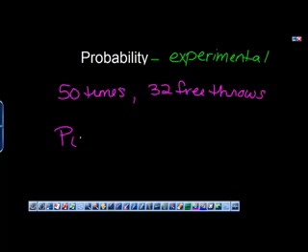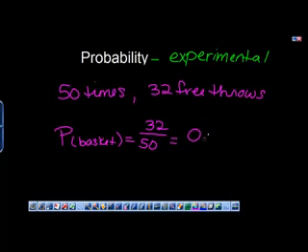So the probability of a basket, meaning it went into the basket, would be, how many times did it actually happen? 32. How many times could it have happened? 50. Plug that into the calculator, we get 0.64 or 64%.